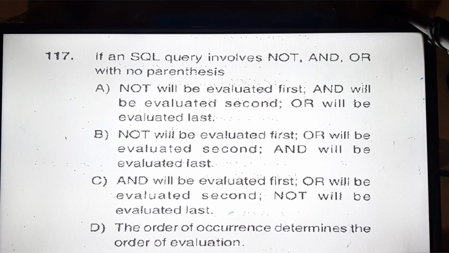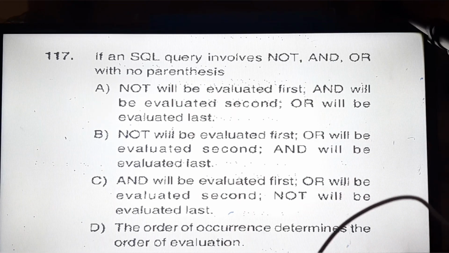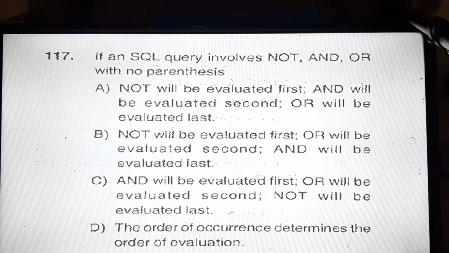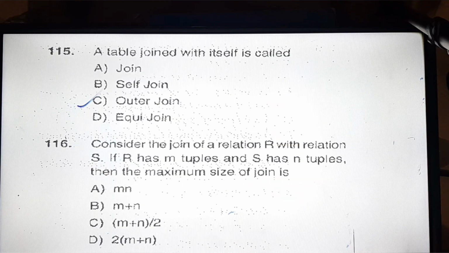So now how to solve this kind of question? We have to understand, in this example, we have to know the order of precedence of NOT, AND and OR. So now option A is correct: NOT will be evaluated first, AND will be evaluated second, OR will be evaluated last, because that is the sequence. You can check with an example in your database like MySQL or Oracle. You can try this, but this is the correct option. Okay, now let's move towards another question.